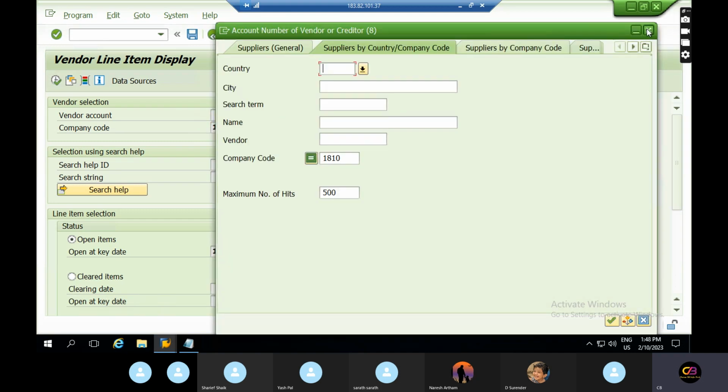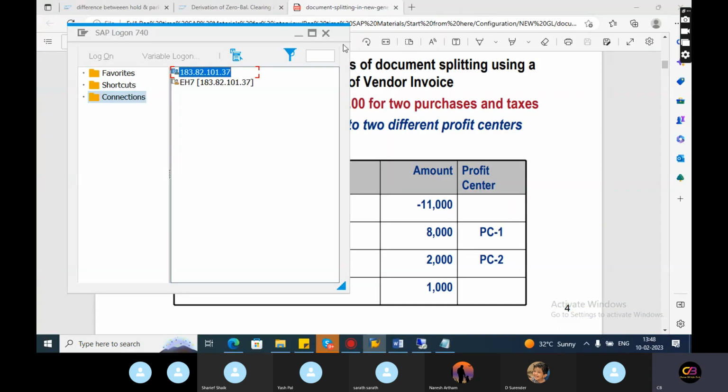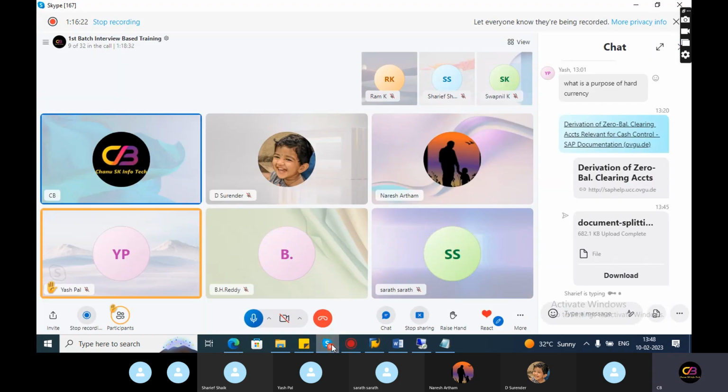Okay, see, the vendor has a reconciliation account. It's a subledger, and we can treat vendor items directly as balance sheet accounts. Vendor is a balance sheet. Yes, sir, a subledger.